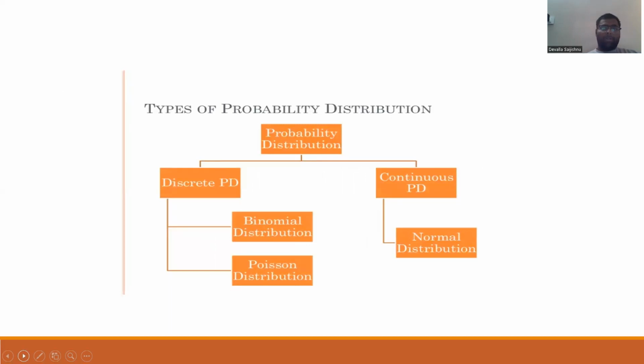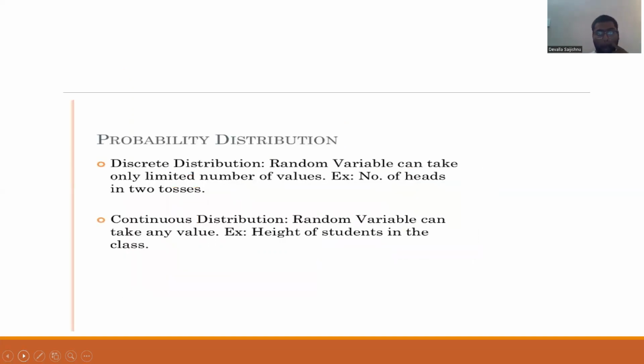Types of probability distribution. Probability distributions are of two types: discrete probability distribution and continuous probability distribution. In discrete probability distribution, the binomial distribution and Poisson distribution are there. In continuous probability distribution, there is only one: the normal distribution.